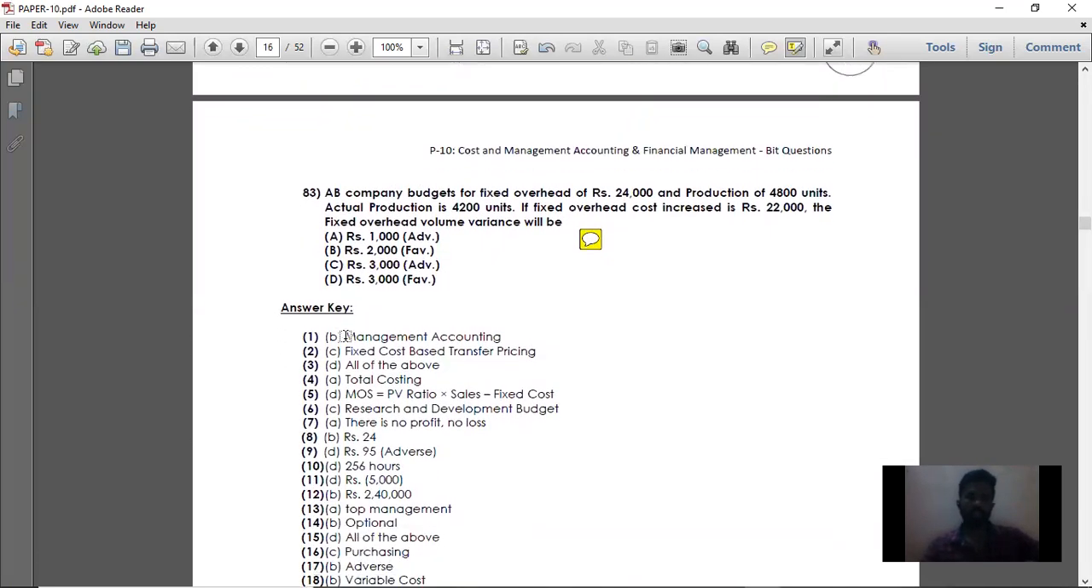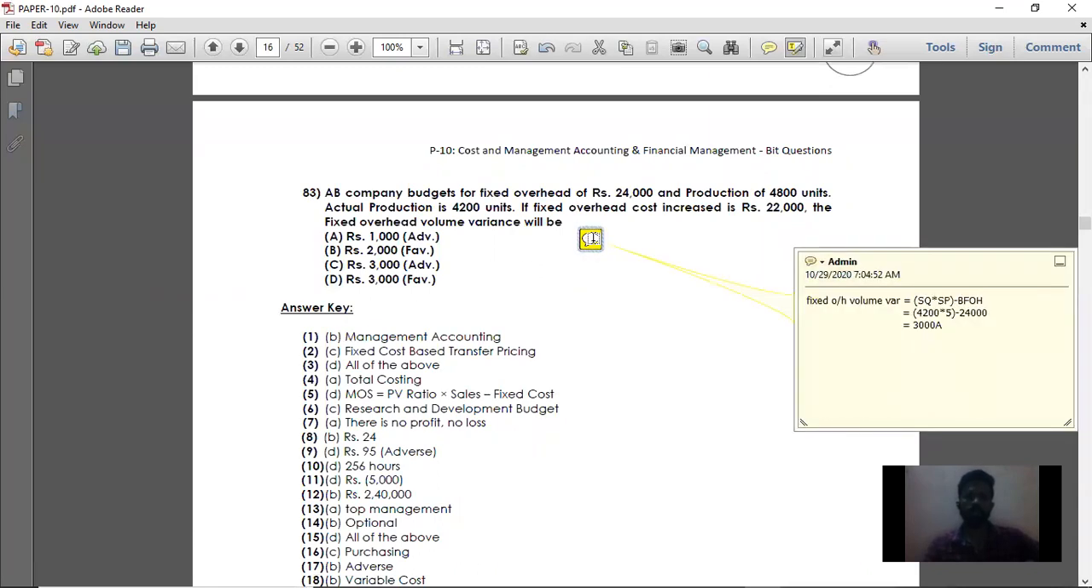Moving on to question number 83. That is the last question of this choose the best answer in cost and management accounting. AB company budgets for fixed overhead. Budgeted fixed overhead is 24,000 and production is 4,800 units. What is the standard price per unit? 24,000 divided by 4,800, so the standard price per unit is 5 rupees.